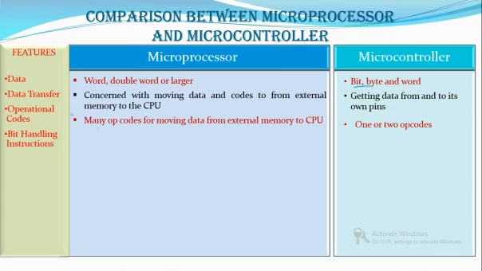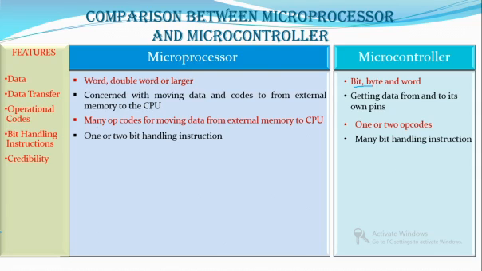So the bit handling instructions will be more in the case of the microcontroller. There will be only limited bit handling instructions, one or two, in the case of the microprocessor, while in the case of the microcontroller, since it is dealing with data which is mostly of bit size, many bit handling instructions are required.